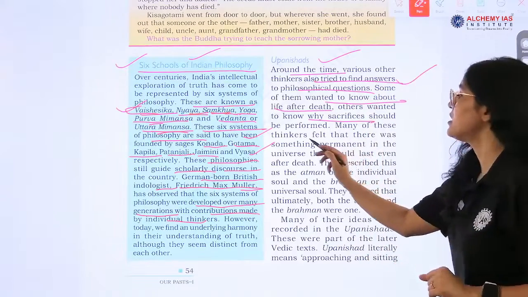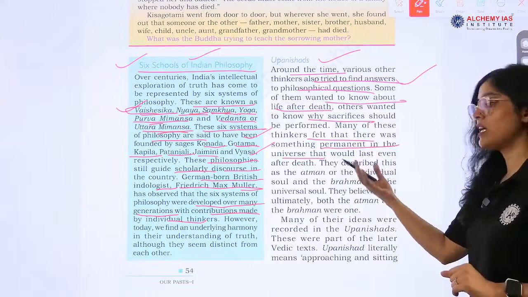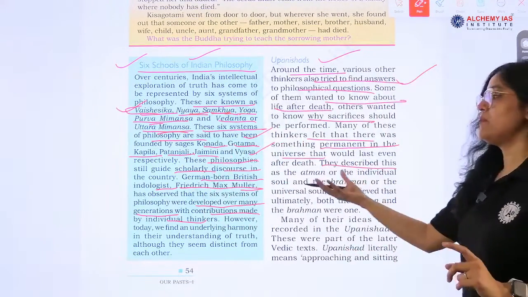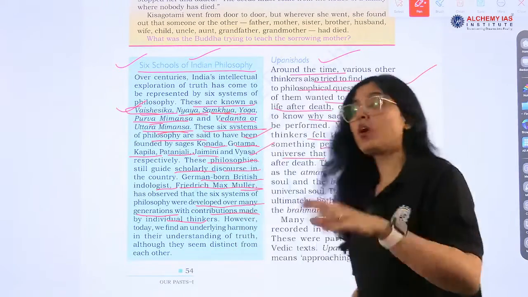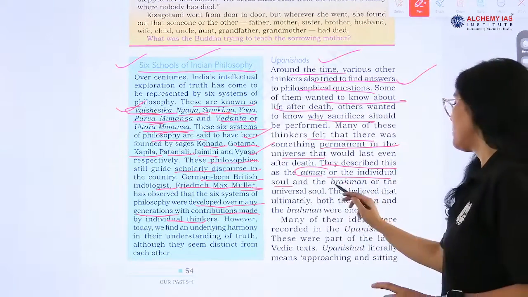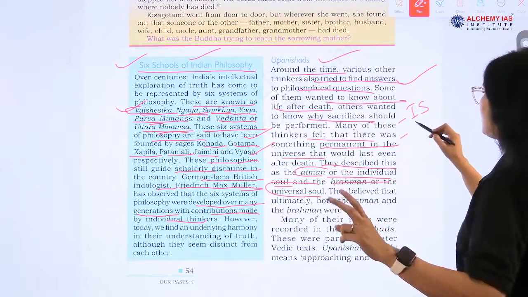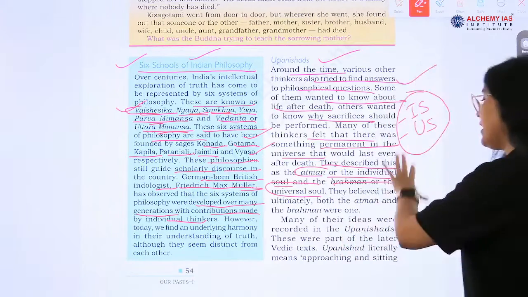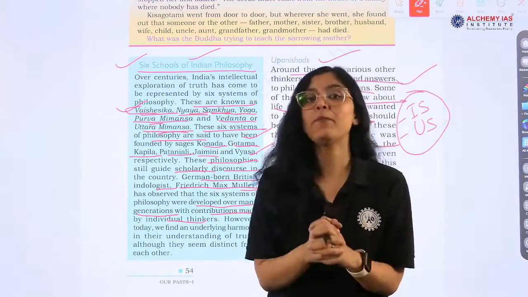Many of these thinkers felt that there was something permanent in the universe that would last even after death, right? And then they described this something which is everlasting. This is Atman, or the individual soul, and Brahman, or the universal soul. So two: individual soul and universal soul. These are the two things that exist, right? And then they believed that ultimately both Atman and Brahman were one.